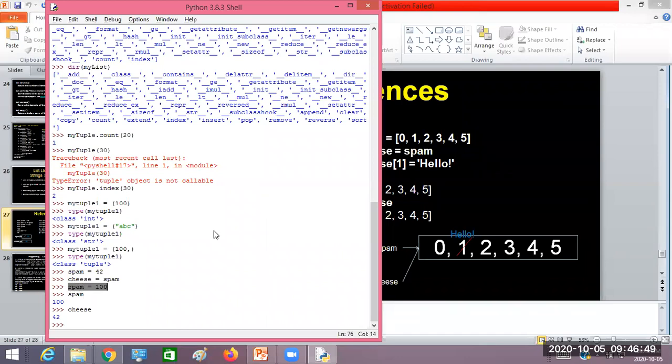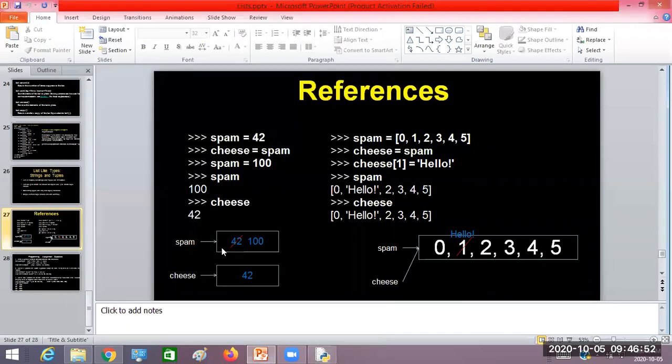Look into this diagram here. Spam is referring to this memory location. Initially there was 42 in it, so when I modified it to 100, this 42 was overwritten with 100. But cheese has its own different location, where it got the value 42 from spam. So when I did the modification, it modified the memory location of spam, but not cheese.